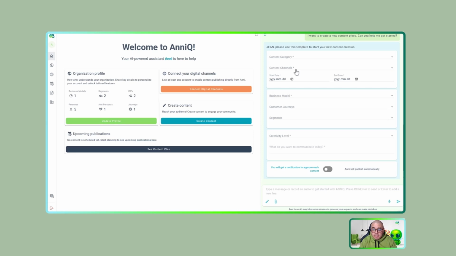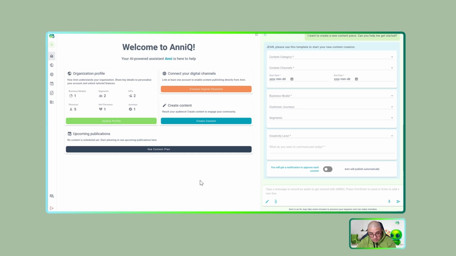This is important because it is not a simple task to create content. It's not only about posts in your social channels. And this form is the secret sauce of AnniQ to hyper-personalize content creation for several audiences in your company. So you only need to fill in this simple information and you will get that new campaign or content strategy. But the second way you can create content is using this pencil.